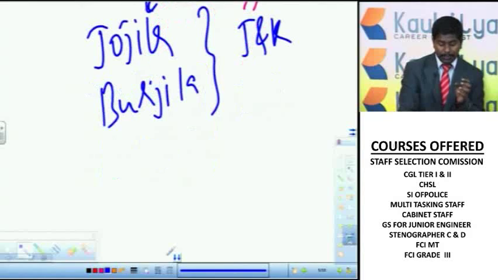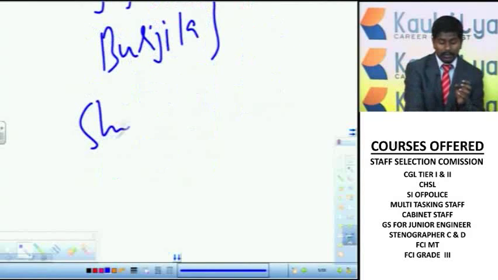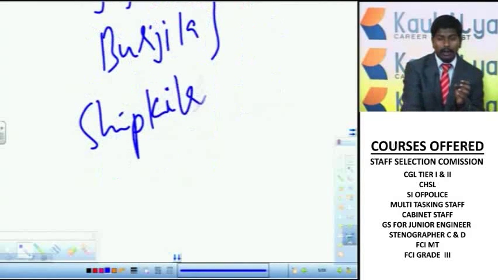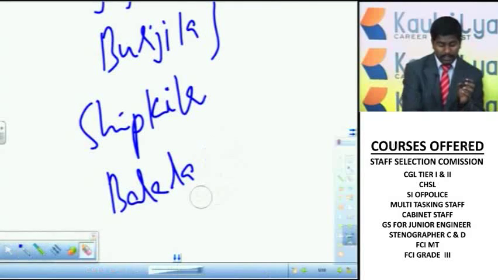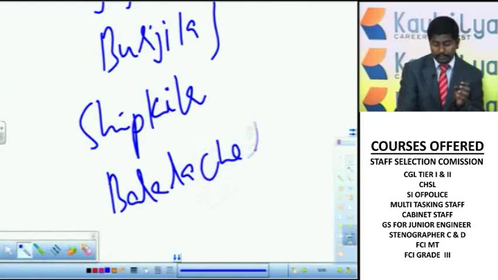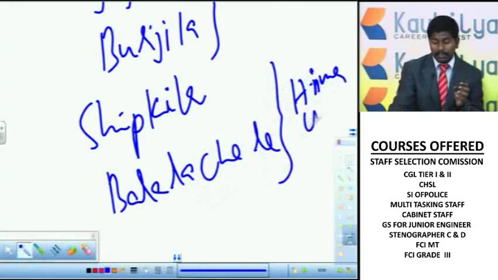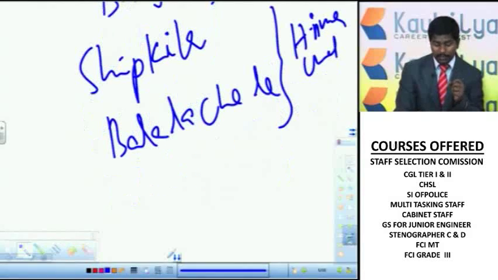Then Shipkila and Baralapchala are in Himachal Pradesh. In Himachal Pradesh, there are two important passes, Shipkila and Baralapchala.